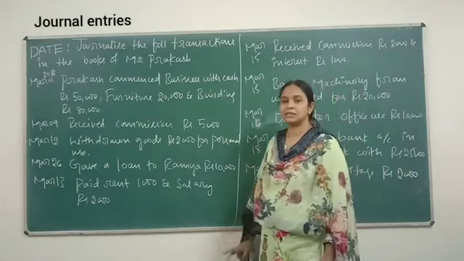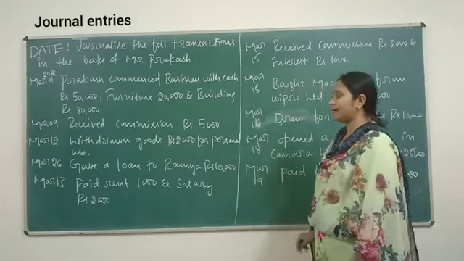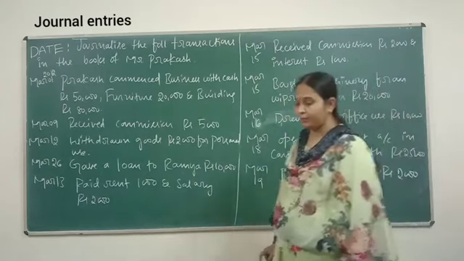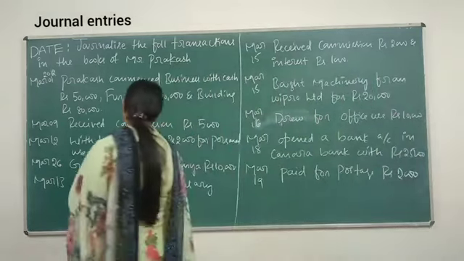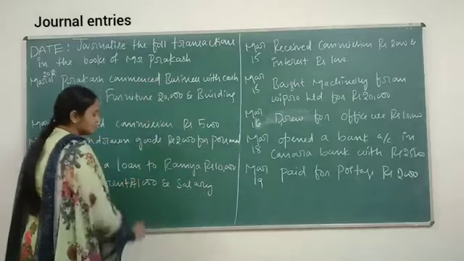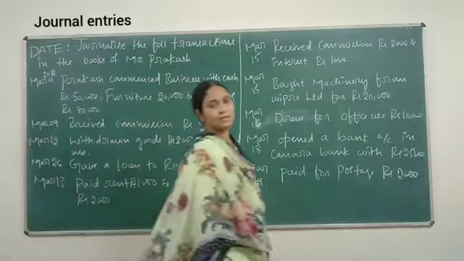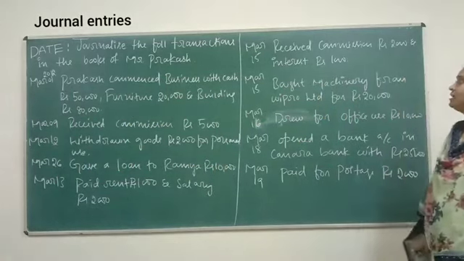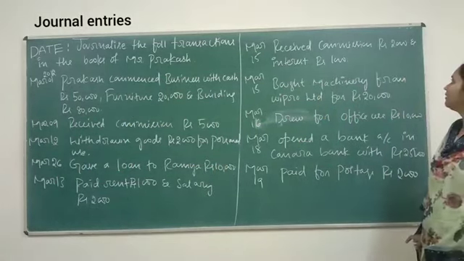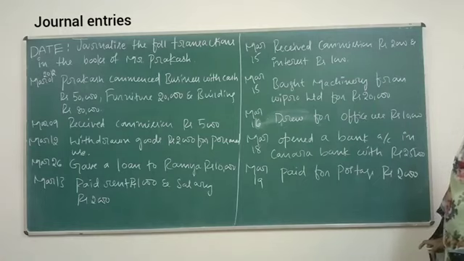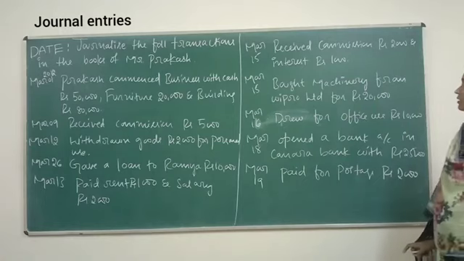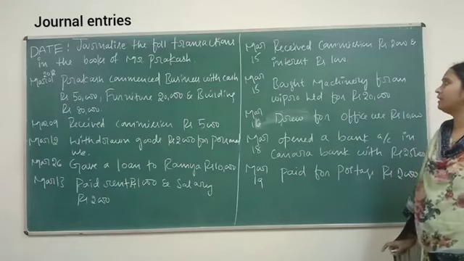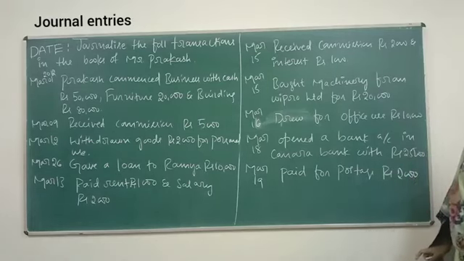Next, March 13, paid rent rupees 1,000 and salary rupees 2,000. March 15, received commission rupees 2,000 and interest rupees 1,000.